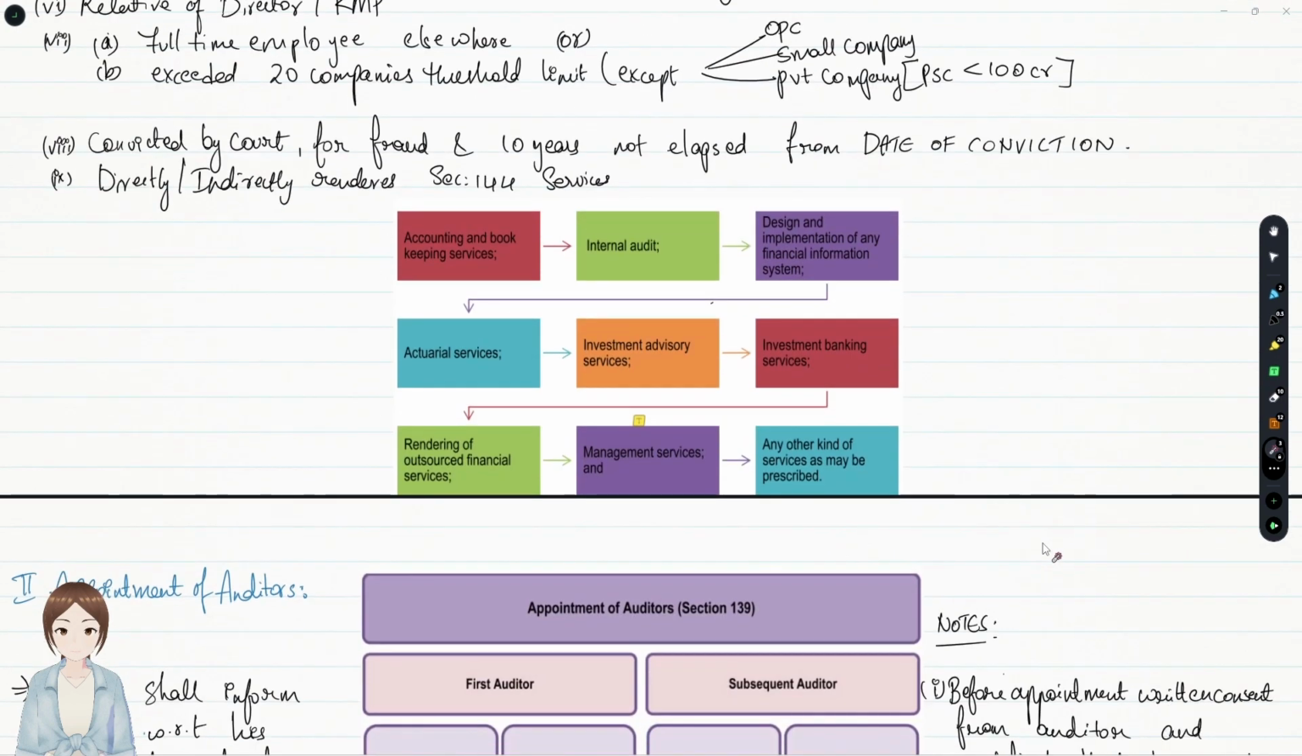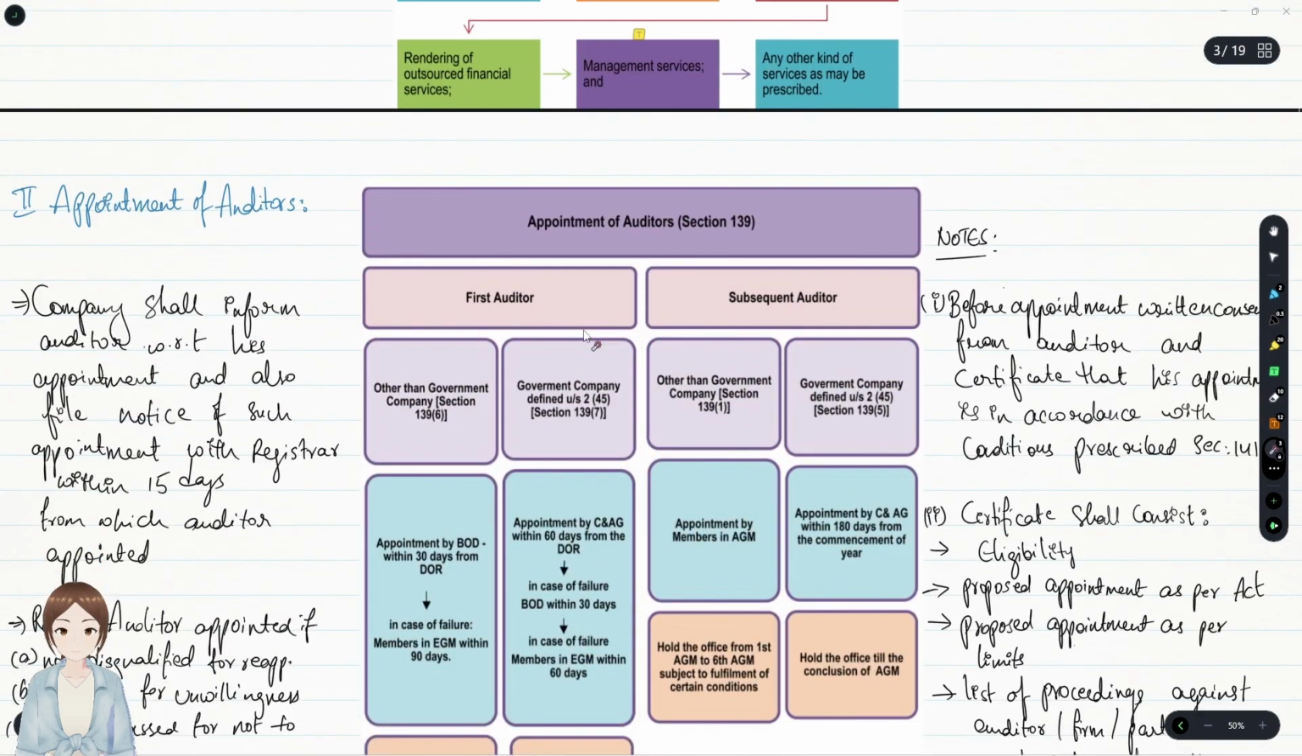Section 144 services are such services which help the company to function, like providing accounting and bookkeeping services, internal audit, investment advisory services, investment banking services, actuarial services, management services, and design and implementation of any financial information system like SAP, and rendering outsourced financial services, like what most BPOs do, payroll expenses, etc.